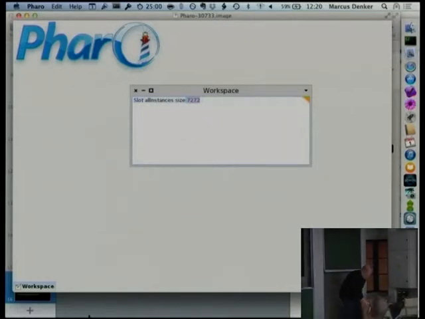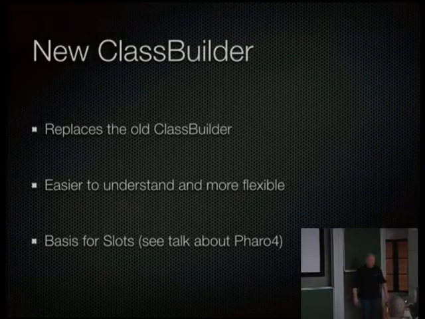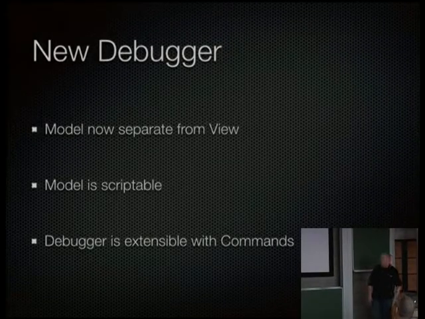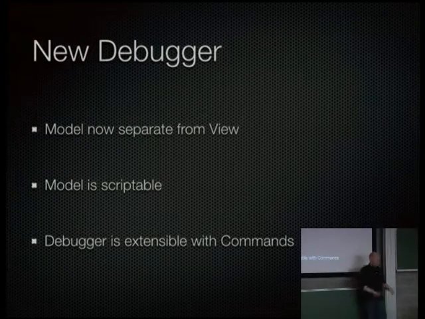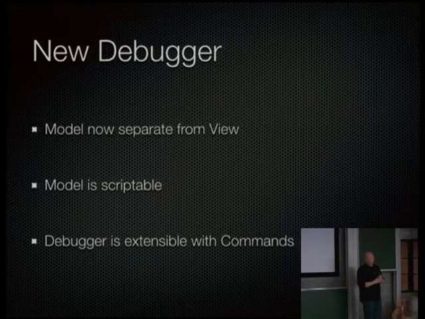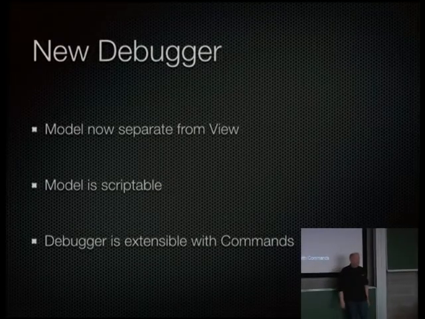And in a second step, this will allow us to do a lot of really crazy stuff, which we will see a little bit in the Pharo4 presentation. On the same level, we have a complete new implementation of the debugger, which now separates the view from the model, and we have even two views implemented, so we can prove that it's independent. The model is scriptable, so you can actually script it using Smalltalk.